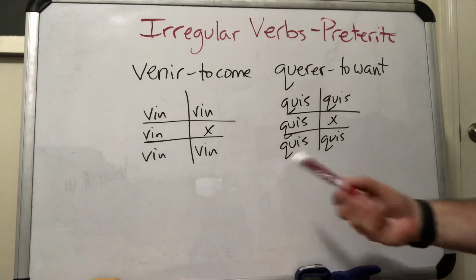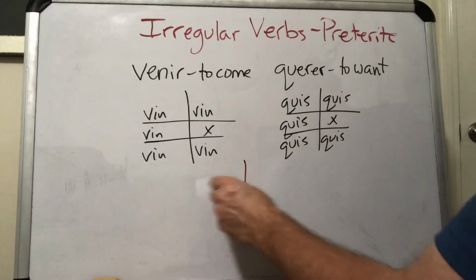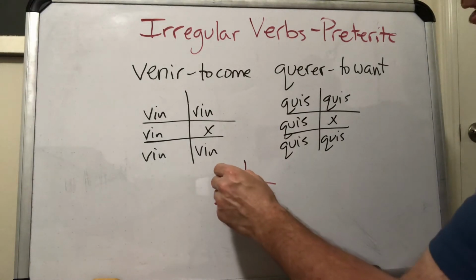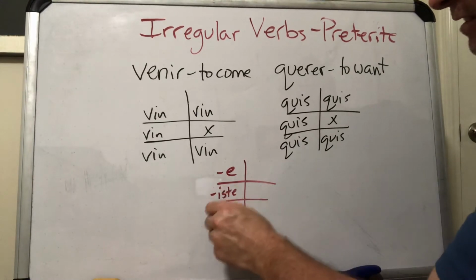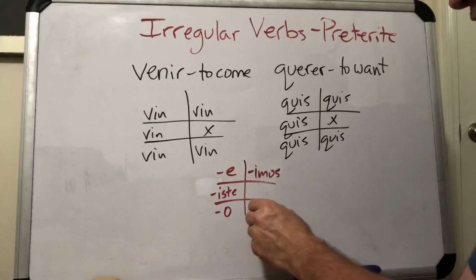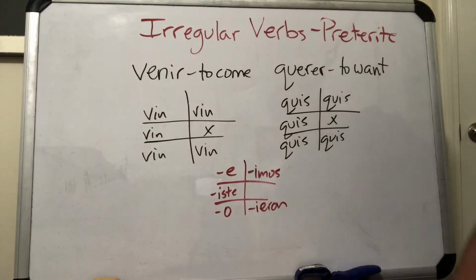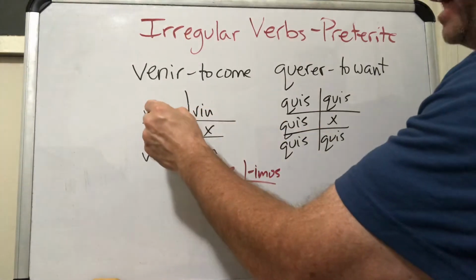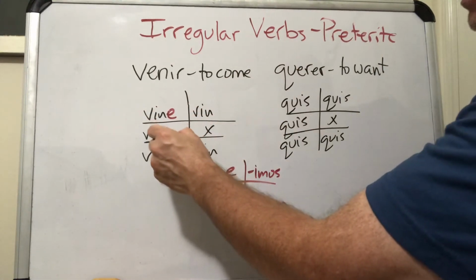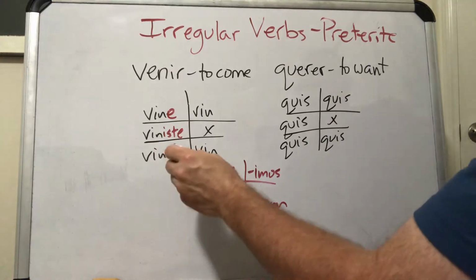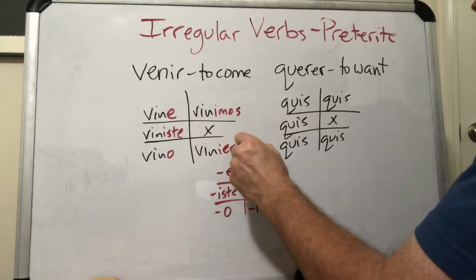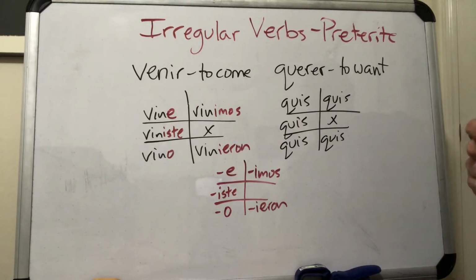So now let's go back through and add our endings. We're gonna be working off what was on our last one of the other videos we did, where the endings for this are a combination. So it's e and iste and o, no accents. And then imos and ieron. Okay? A little weird there, but let's go back through and add them. So we have vine. And again, these are preterites. So this is I came, viniste, you came, vino, he or she came, vinimos, we came, and vinieron, you guys came or they came. Okay?